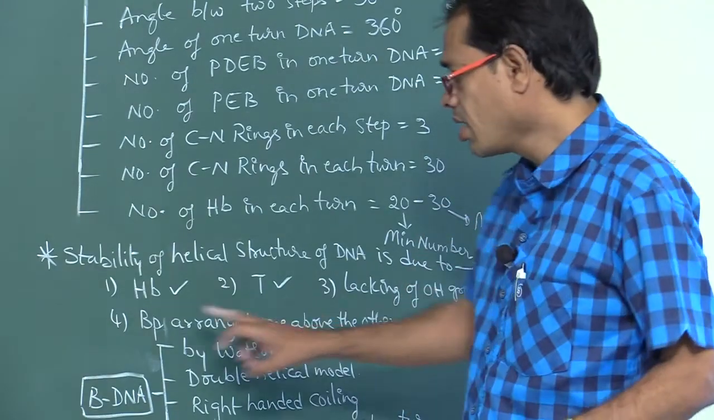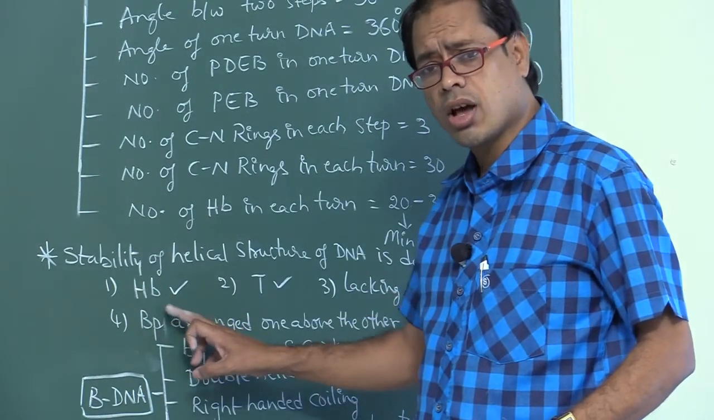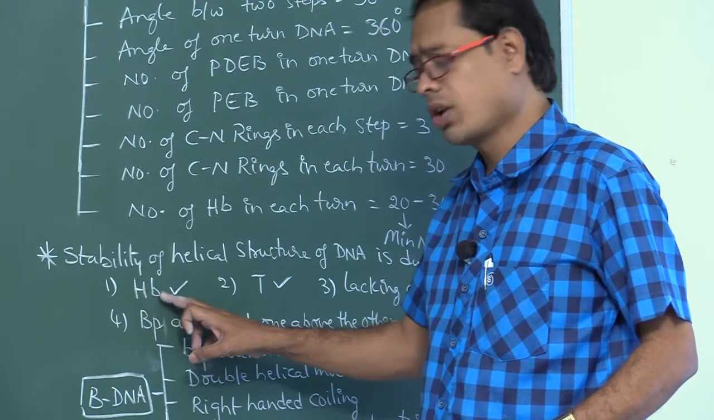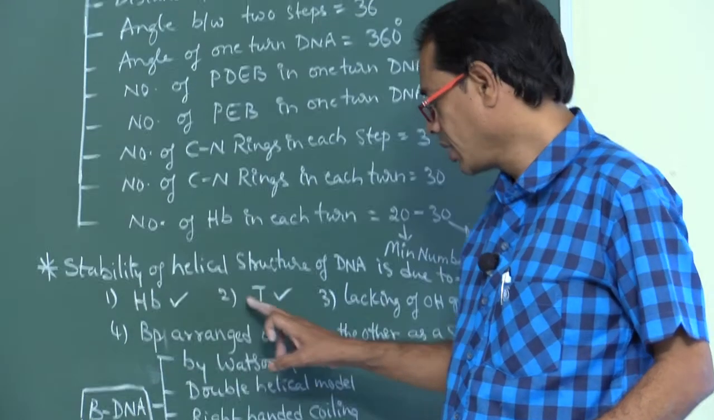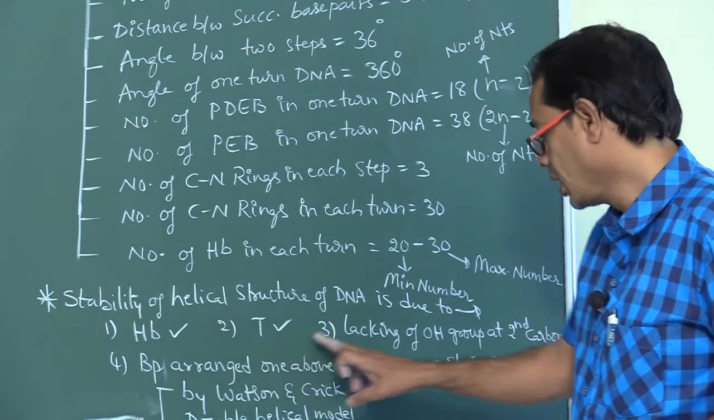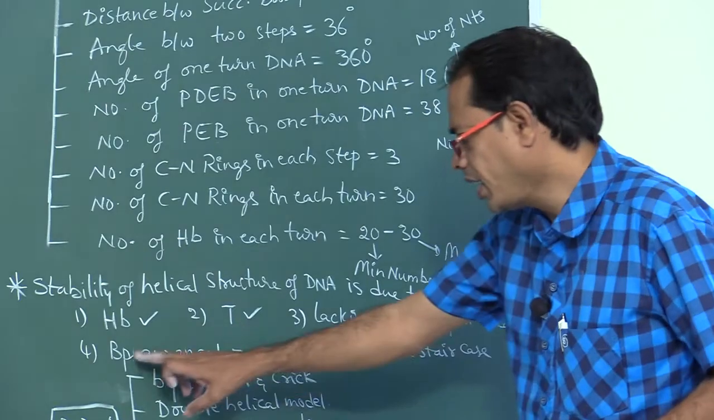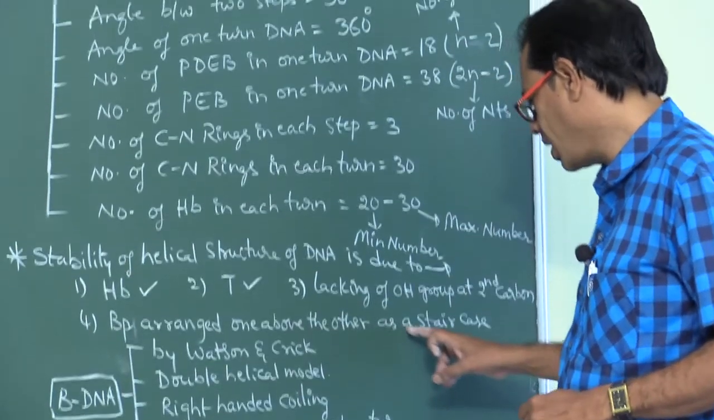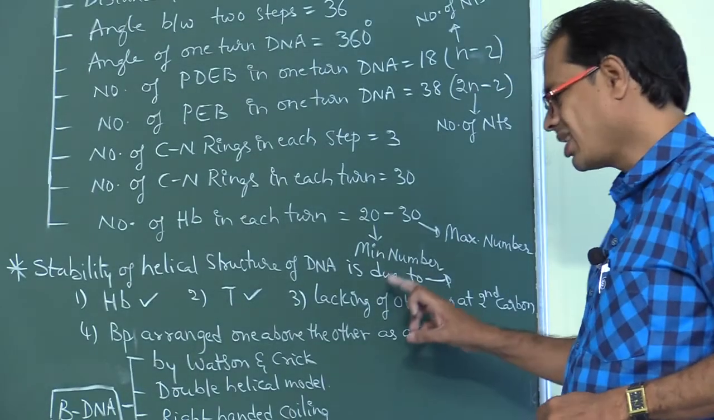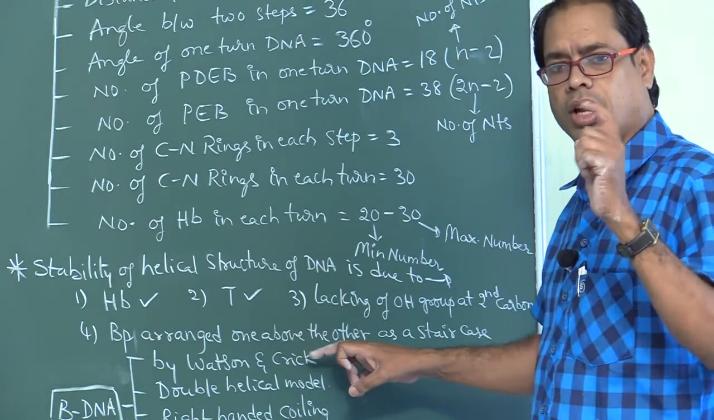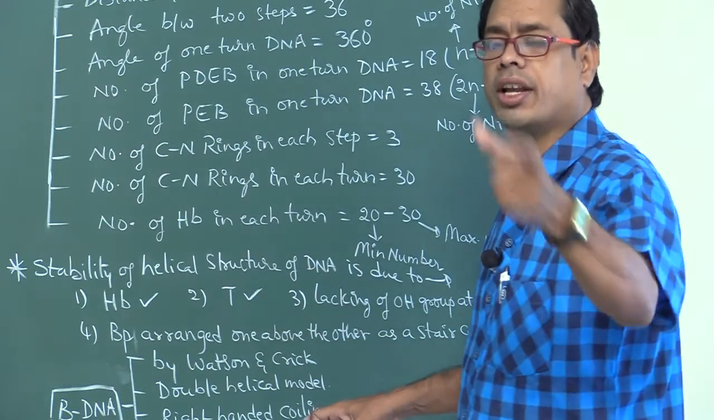What are the reasons for the stability of the helical structure of DNA? Four reasons are there: presence of thymine, hydrogen bonds present, lack of an OH group at the second carbon, and base pairs arranged one above the other like a staircase. All those four reasons give the stability of DNA.